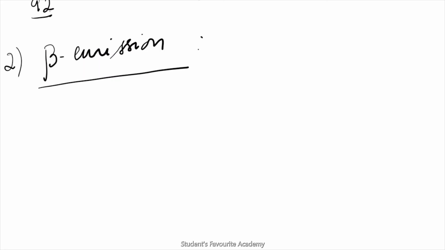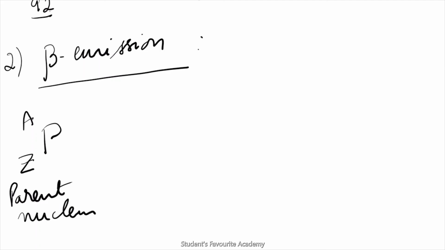Suppose this is a parent nucleus, atomic mass A, atomic number Z. Now when this emits a beta particle, the daughter nucleus formed will have Z plus 1 and A remains same.